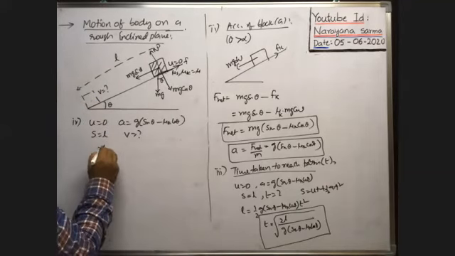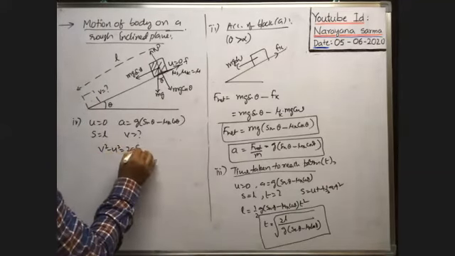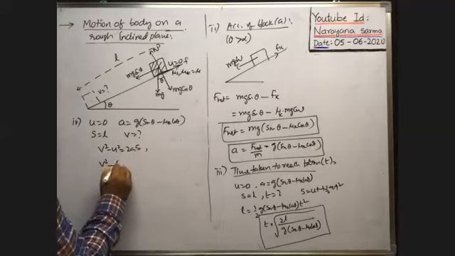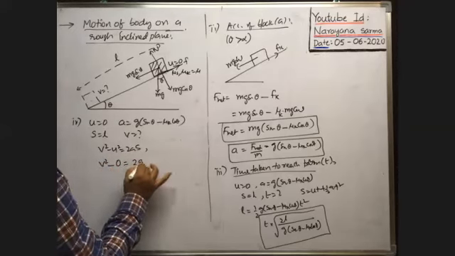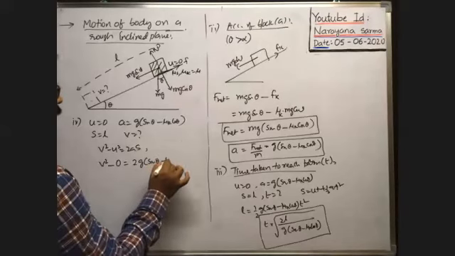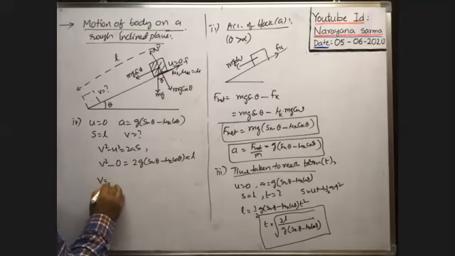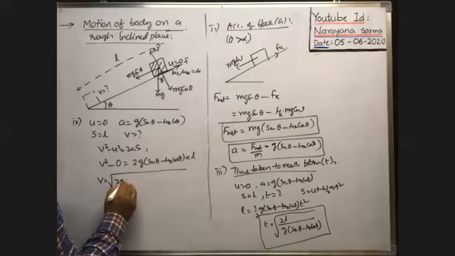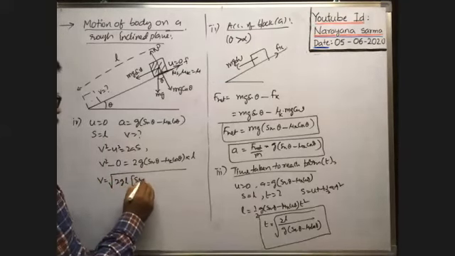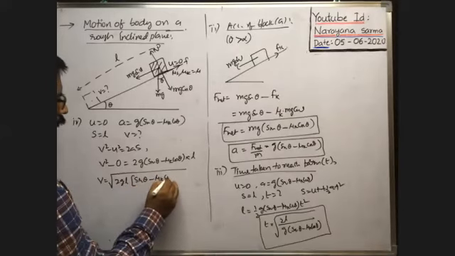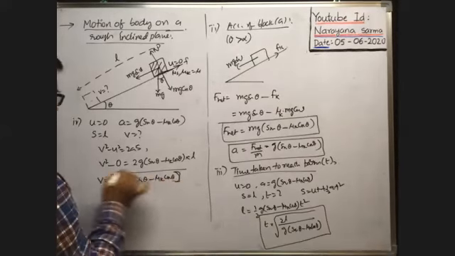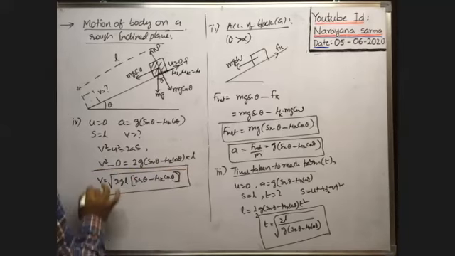From v square minus u square equals 2as: v square minus u square, which is 0, equals 2 times g sin theta minus mu k cos theta, times S, which is L. Or v is equal to the square root of 2gL times sin theta minus mu k cos theta. This is the formula for velocity acquired.